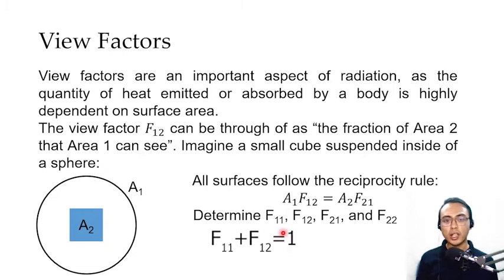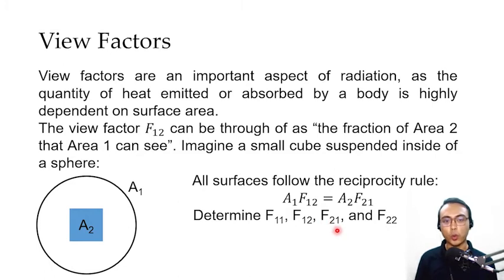That's why we say that if we add F11 and F12, we should get a value of 1, and 1 is the maximum value for a view factor. You can think of view factors as a fractional number that we multiply to area to modify our area term in our rate of heat transfer equation. So to recap, F11 plus F12 is equal to 1.